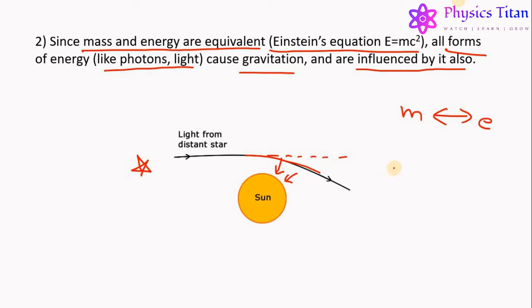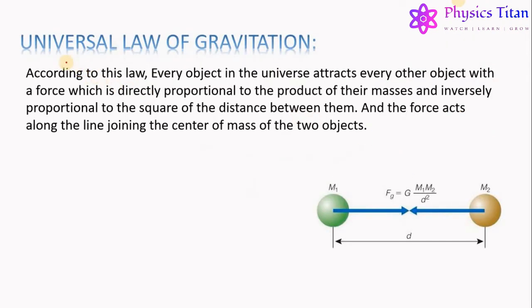Till now we got that every object in the universe attracts each other with gravitational force. Now what is the magnitude of this force? To get the answer to this question, let us proceed further and talk about the universal law of gravitation. This law was given by the great scientist Isaac Newton, and according to this law, every object in the universe attracts every other object with a force which is directly proportional to the product of their masses and inversely proportional to the square of the distance between them.